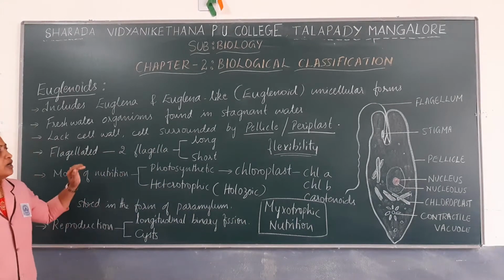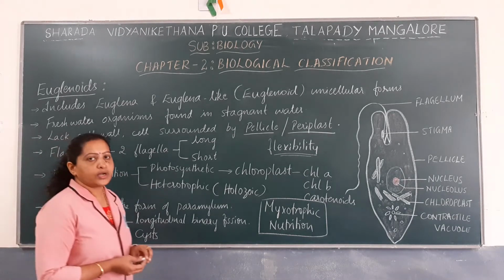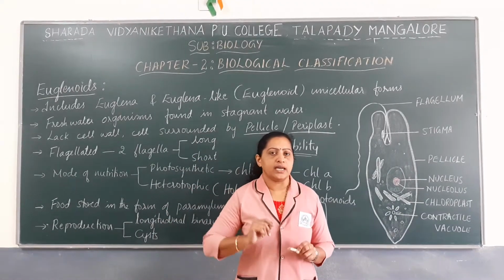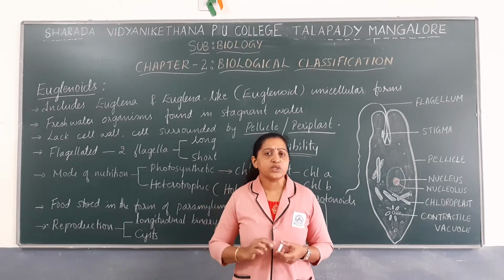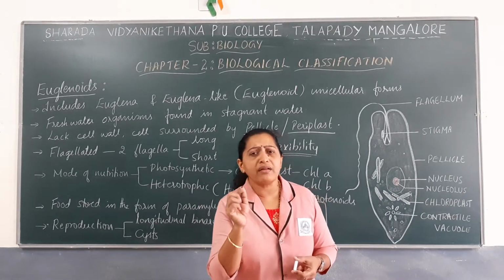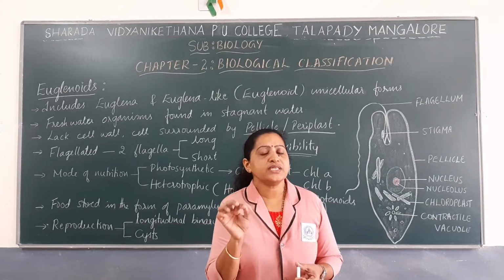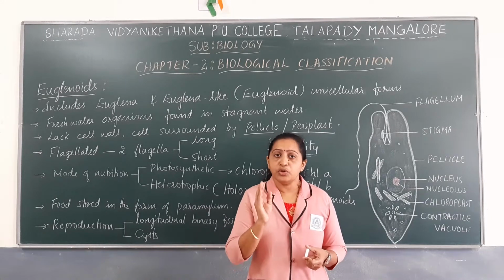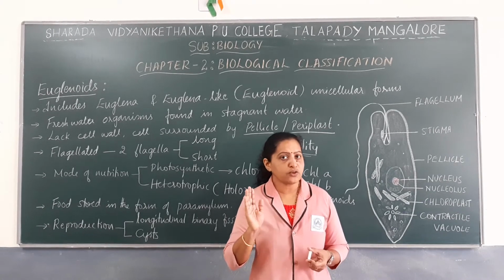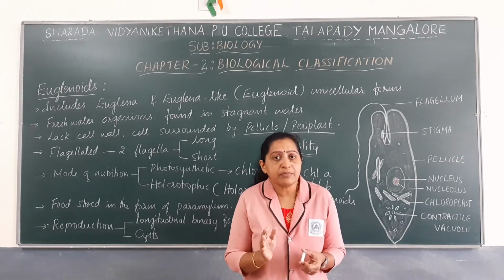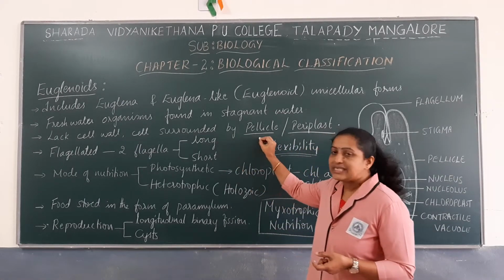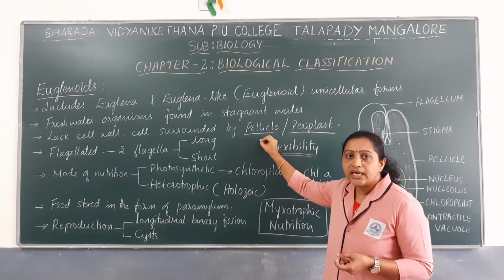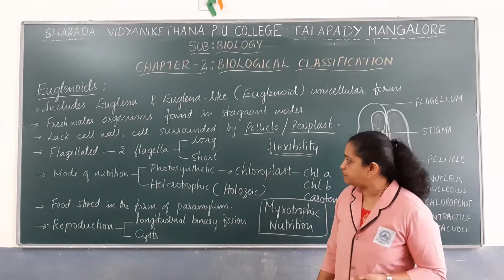Next, euglenoids are generally motile because of the presence of flagella. Generally they have two flagella, and among them one flagellum is very long and the other is very short. Because of the flagella, they are able to move. So euglenoids are motile because of flagella, and they are flexible because of a proteinaceous layer known as pellicle instead of a cell wall. This allows euglenoids to change the shape of the cell.